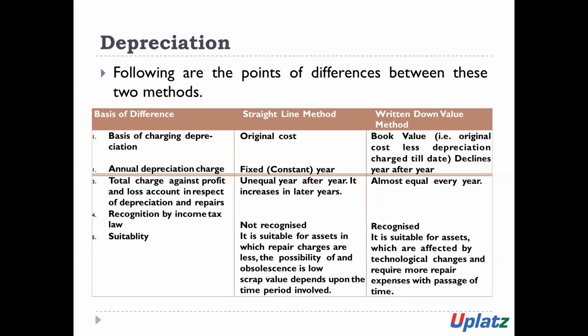Number three, total charge against the profit and loss account in respect of depreciation and repair. In the case of the SLM method, the amount of depreciation and repair will be unequal year to year, because the repair amount will increase year to year while the depreciation will remain the same. In the case of the WDV method, it will be almost equal every year.